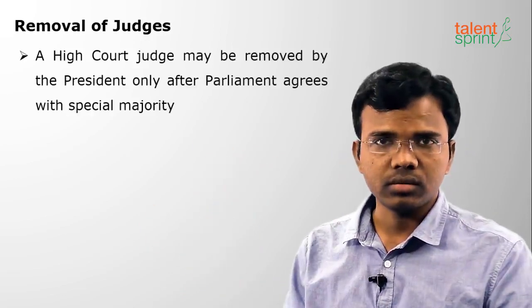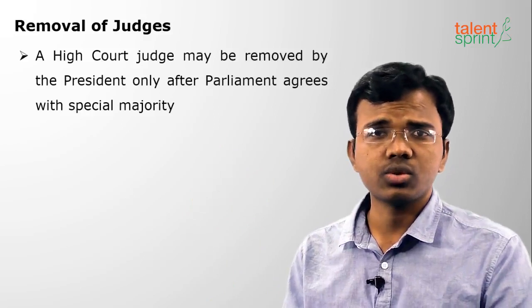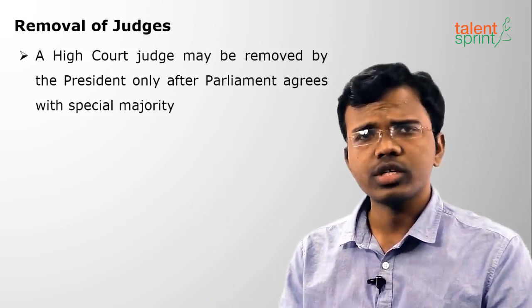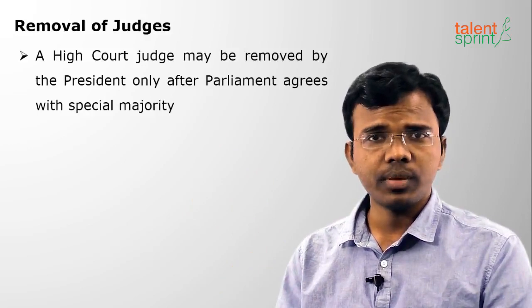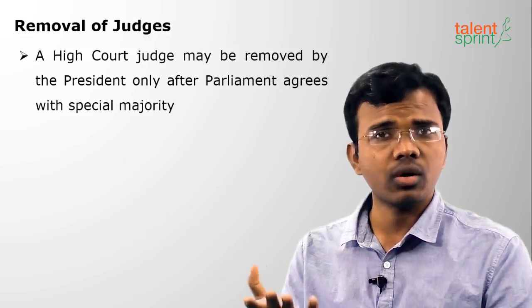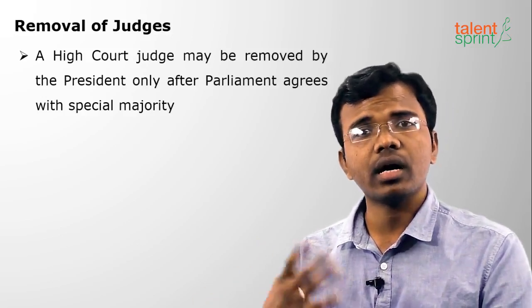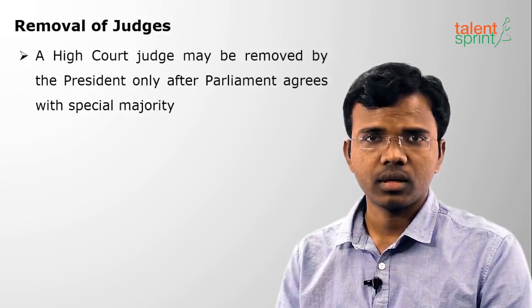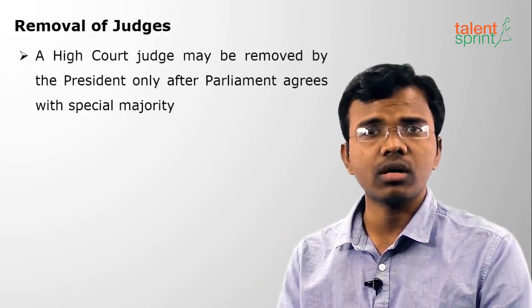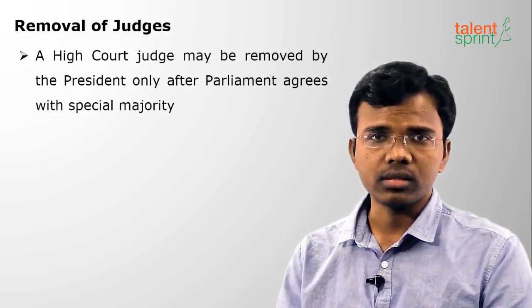How is the removal of High Court judges done? They can be removed by the President after Parliament passes a resolution for removal with special majority. What do you mean by special majority? It is 2/3 of the members present in the House. So it is not easy to remove judiciary people. The removal process is the same for Supreme Court and High Court judges, and even for CAG and Election Commission, because they must be independent. Politics should not interfere in these bodies.